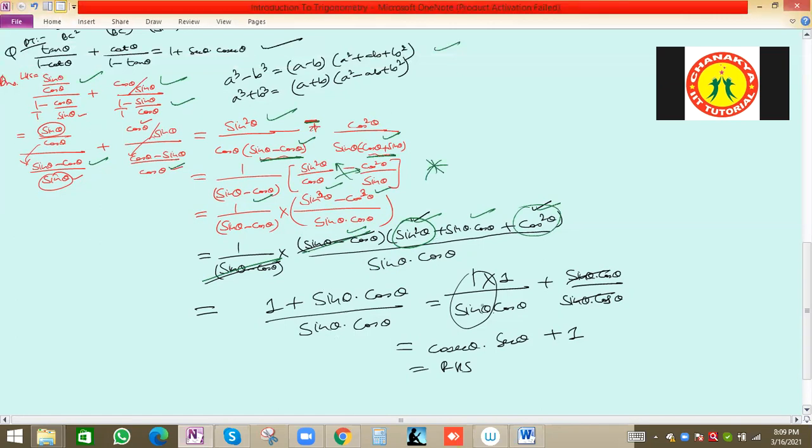So separately we can write 1 by sin theta cos theta plus sin theta cos theta by sin theta cos theta. This will cancel out and give us 1. And 1 by sin theta we can write as cosec theta, and 1 by cos theta is sec theta, right. The other questions we'll see from this book in our next session, which will be on Thursday. Fine.